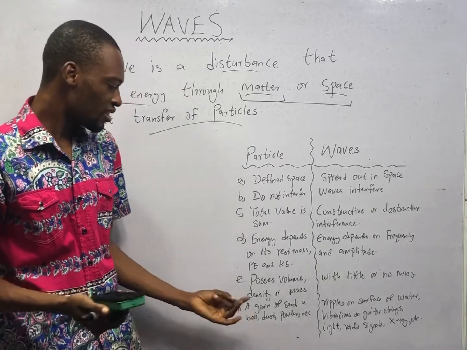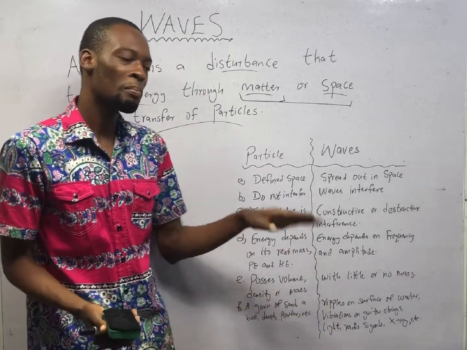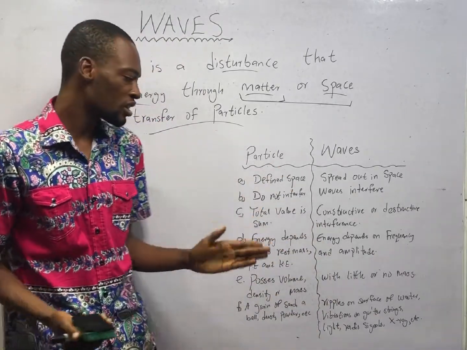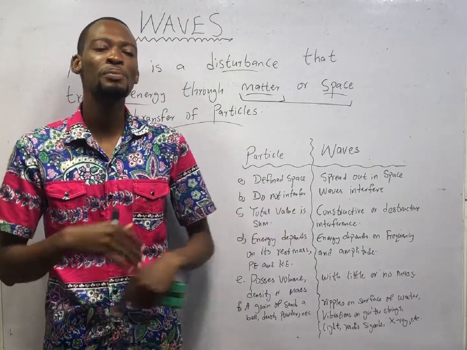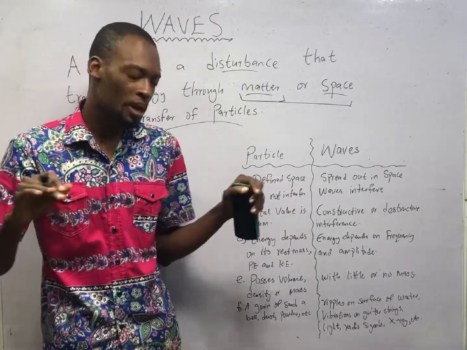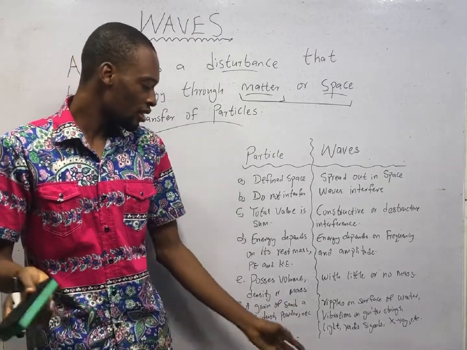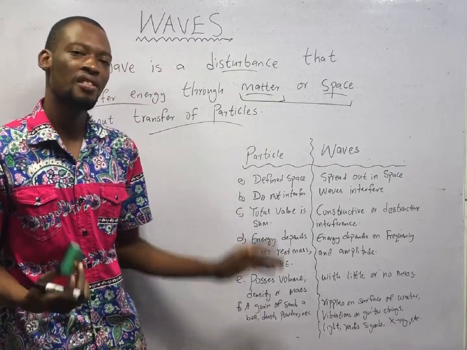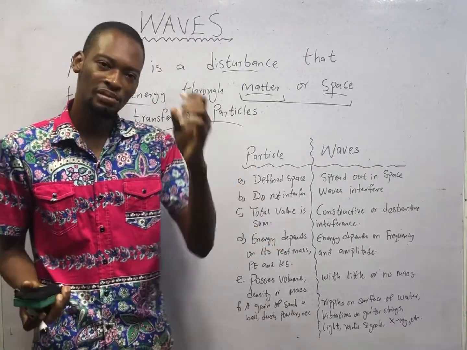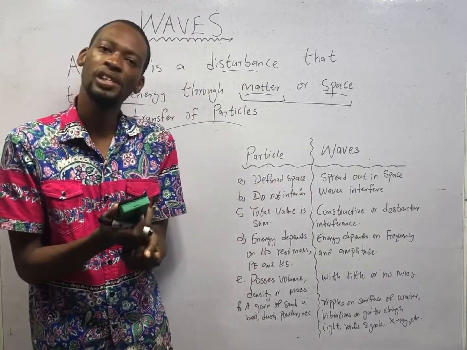Particles possess volume, density, and mass. You can say, okay, this is the mass of this particle, this is the mass of this object. But waves have little or no mass. They can simply be energy, no mass. Examples of particles: a grain of sand, ball, dust, powders. These are particles. You can see them, they are objects, they have mass. They can come together, they can be big.